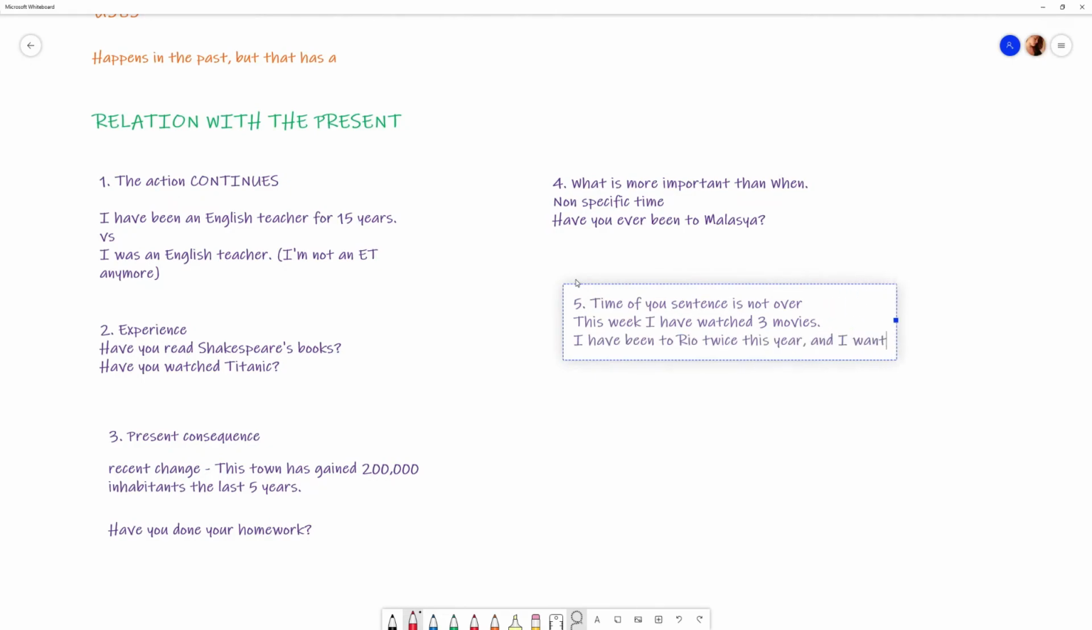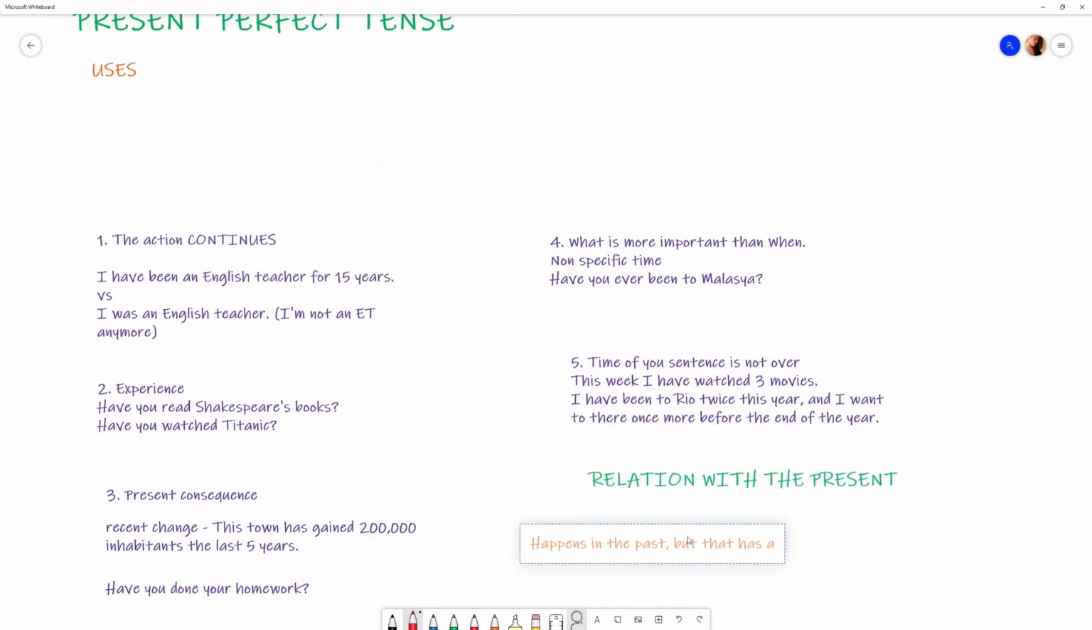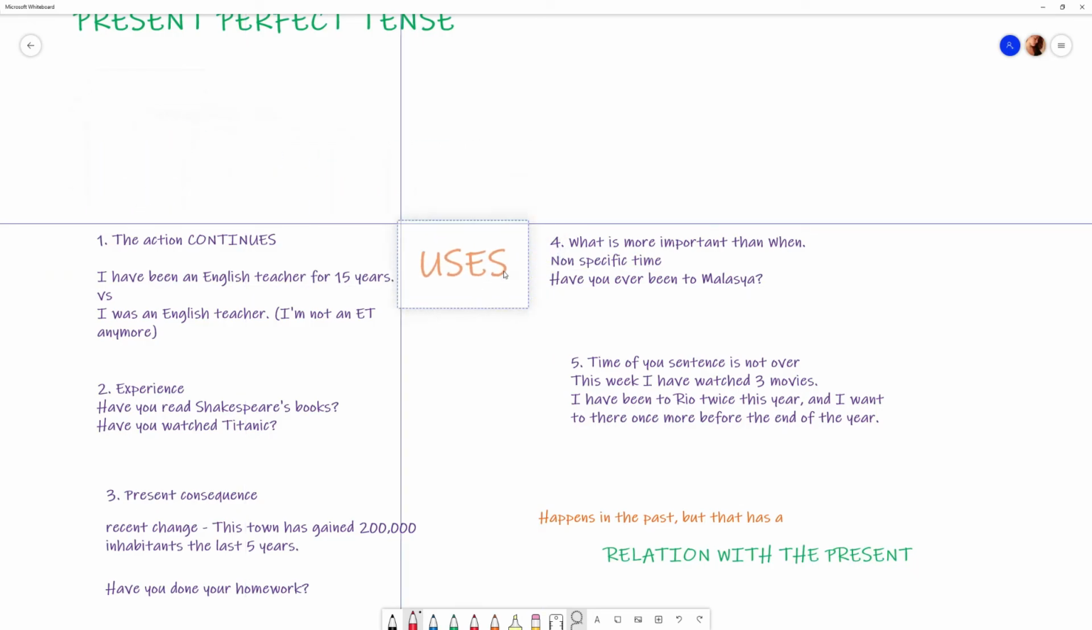Or, I have been to Rio twice this year. And I want to go there once more before the end of the year. Okay? So, maybe I'll be there more times, so you can use the present perfect for this.